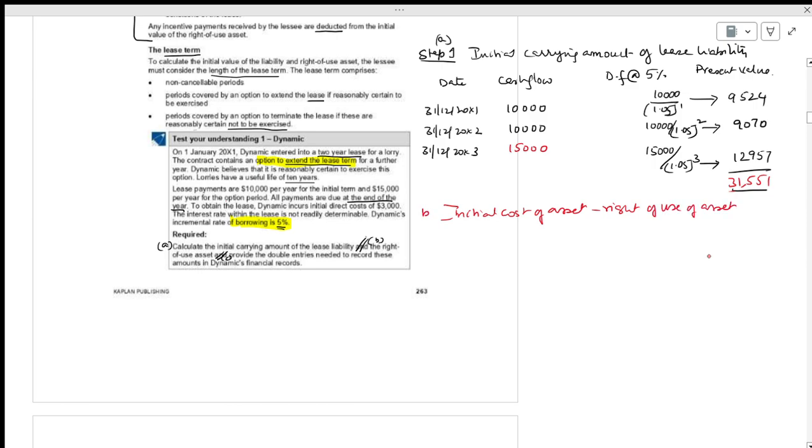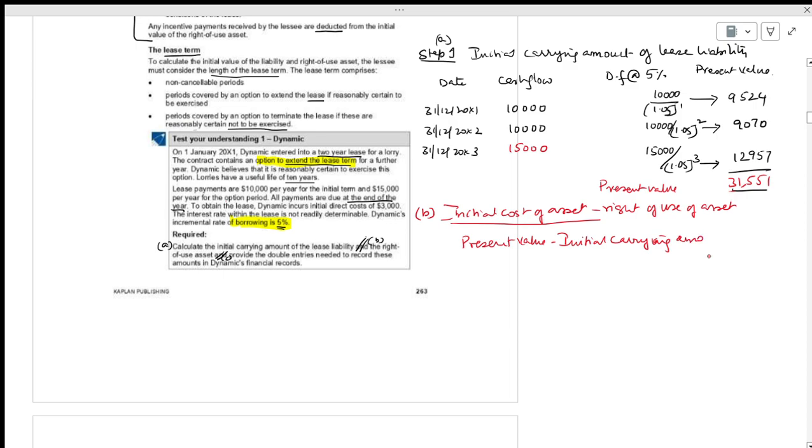This is point number B. This is the present value of the initial liability, which is A. Now, the initial cost of the asset will be what? The present value, in other words the initial carrying amount.